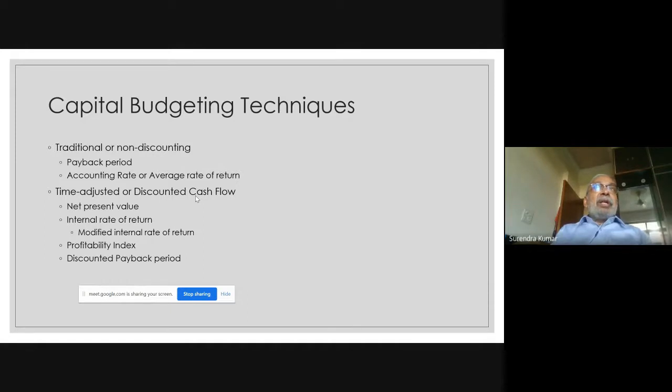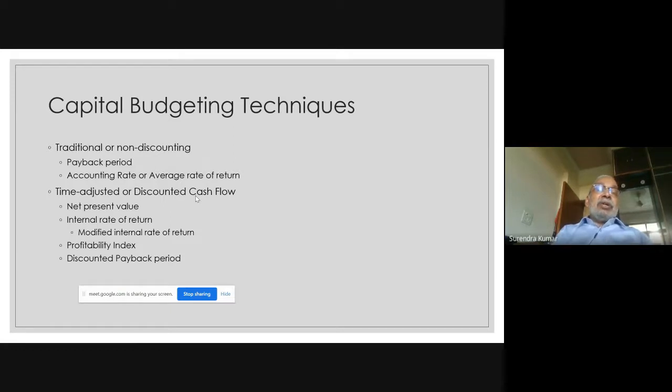The second important limitation is that, let's say you have two projects which are giving you the same payback period, but their cash flows within that payback period are distributed differently. There could be a project where more of the cash flows are happening early, and there could be projects where more of the cash flows are happening later.